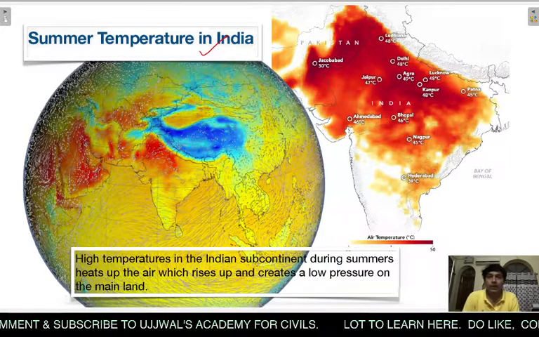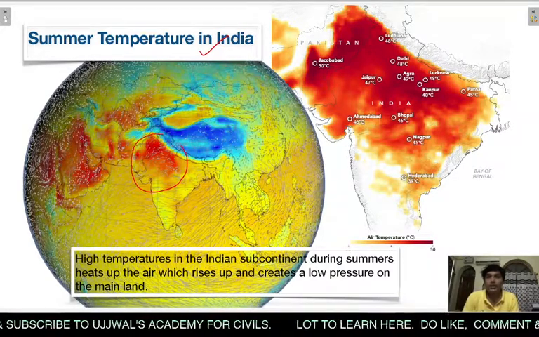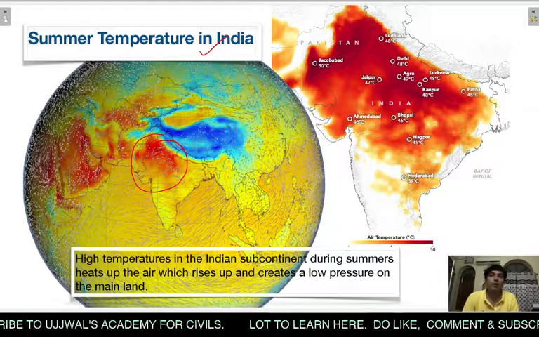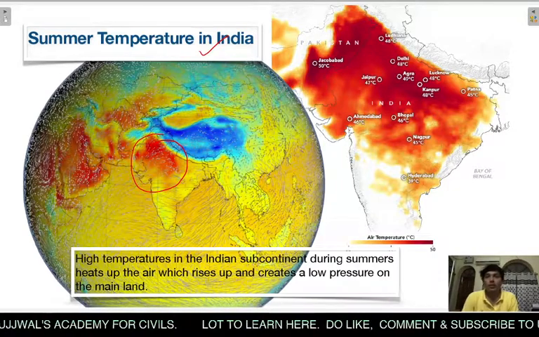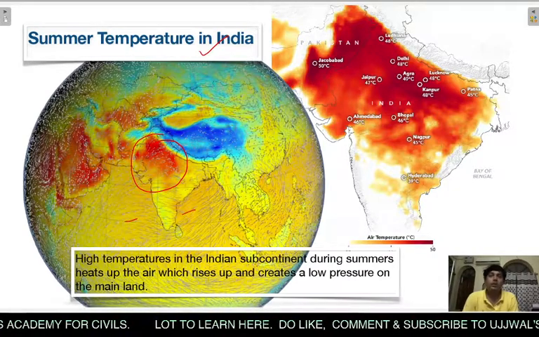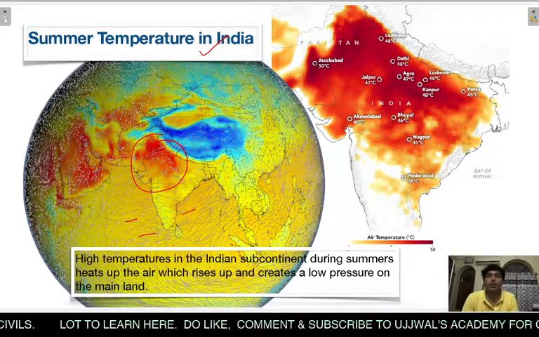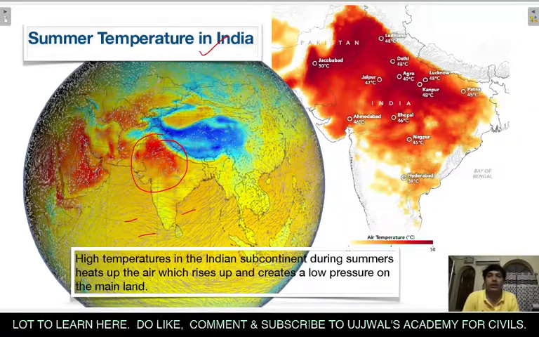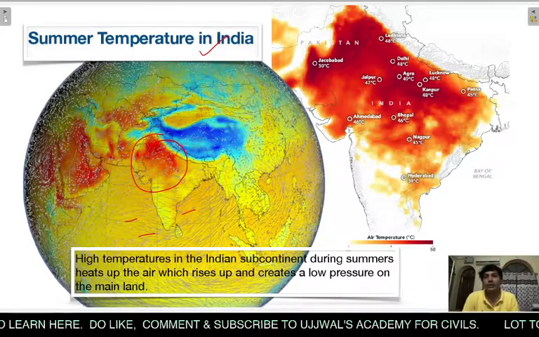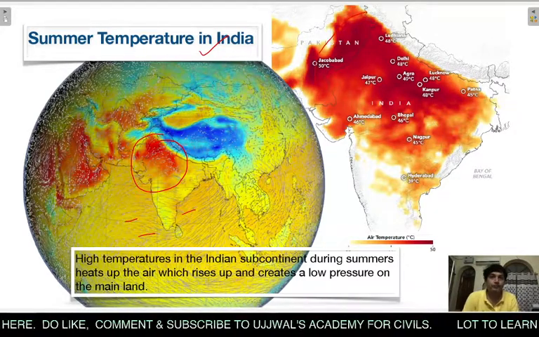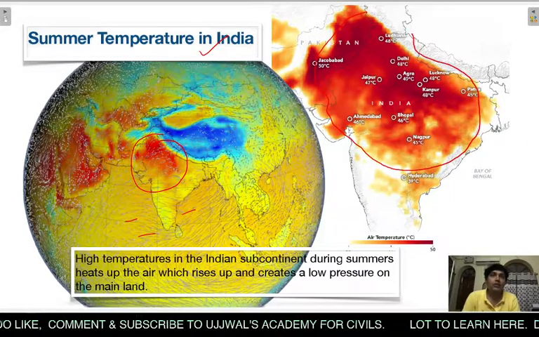So what happens is that this particular region, you can see it is very red, that means it has got more temperature. But this yellow region is not that high in temperature. So there is a creation of low pressure over this region. Here you can see that this is the very high temperature region.